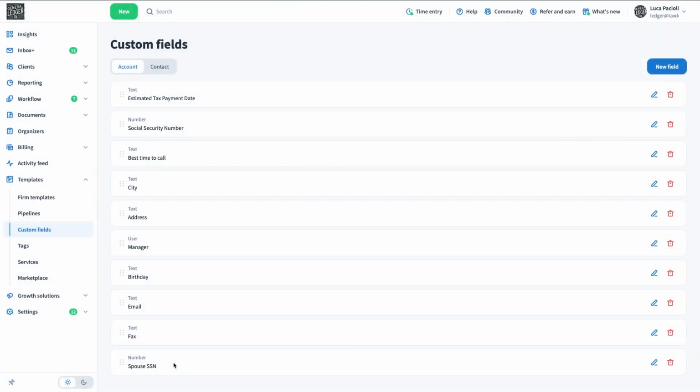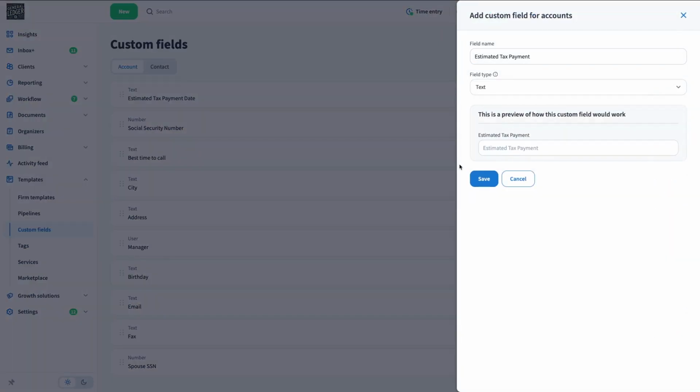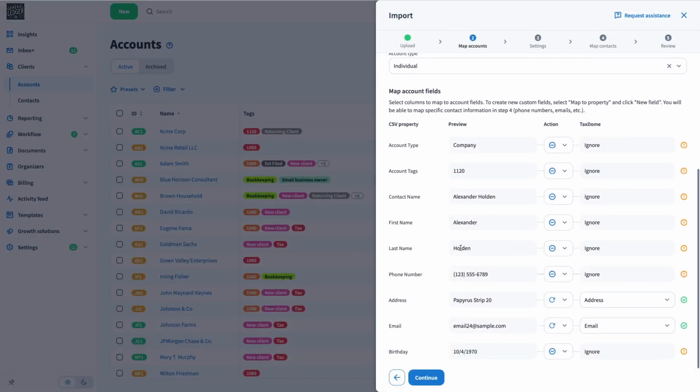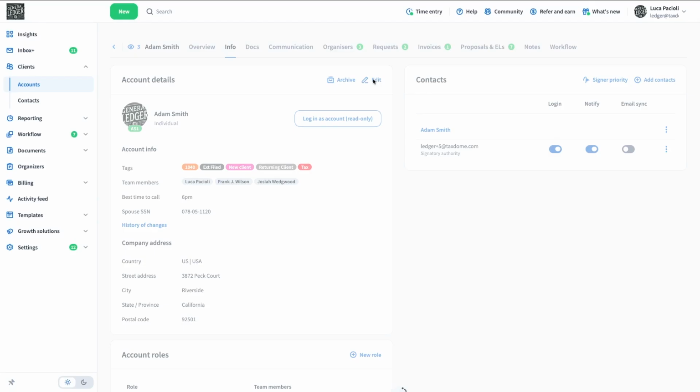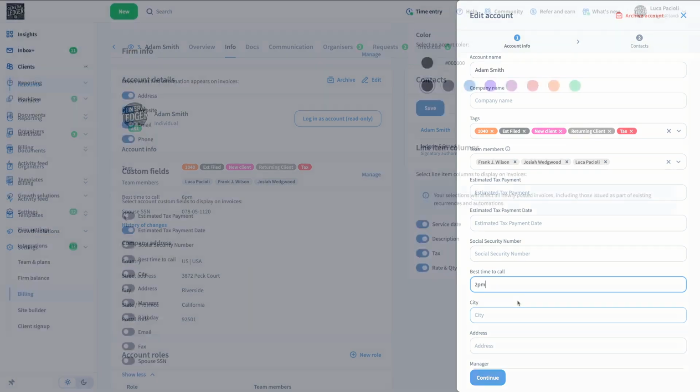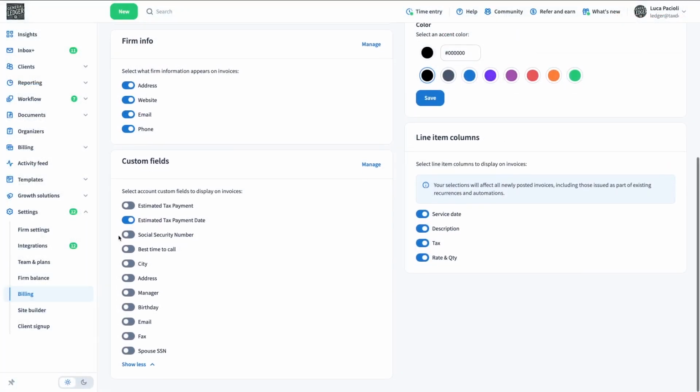To start using custom fields in TaxDome, follow these 3 steps. First, create custom fields. Add them manually in the portal or in bulk when importing client data. Second, fill them out. Update details manually in the client profile or import data from completed organizers. And third, use them across the system. Apply them to invoices, job titles, email templates, and more for a seamless workflow.